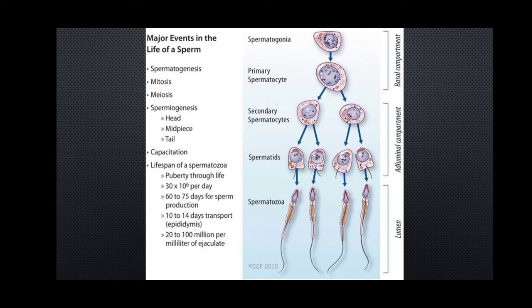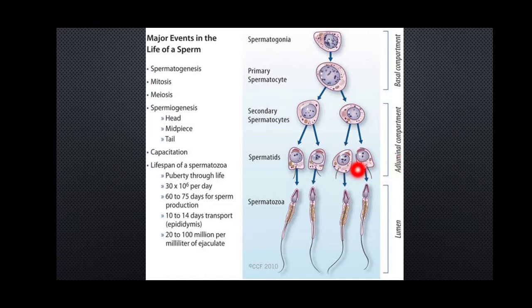When that happens, they undergo a two-step meiotic division, forming the primary spermatocyte and then finally the secondary spermatocyte. The primary spermatocyte develops by meiosis 1 into the secondary spermatocyte, and the secondary spermatocyte undergoes one more step of division, meiosis 2, and forms the spermatids.